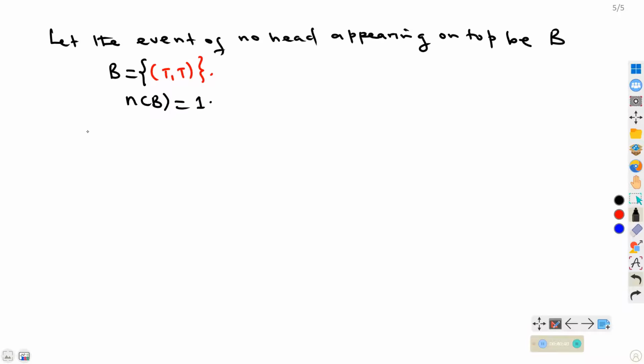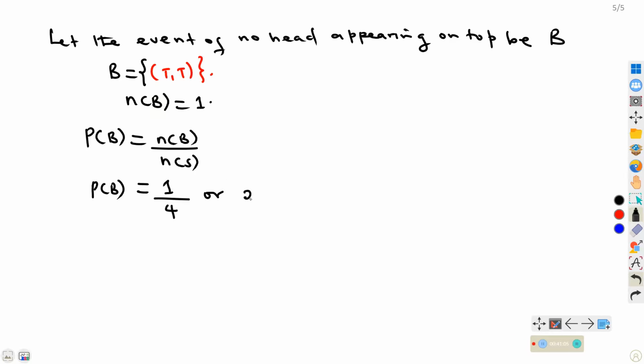So what will be the probability of B? That is the probability of no head appearing on top. So probability of B will also be number of B divided by the number in the sample space. That is 1. The number in the sample space is 4. So probability of B is a quarter, or this can be the same as 25%. In terms of percentages, a quarter is the same as 25%.